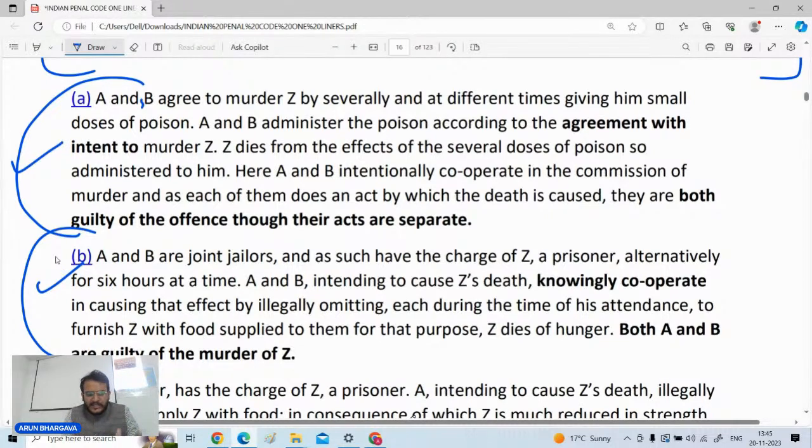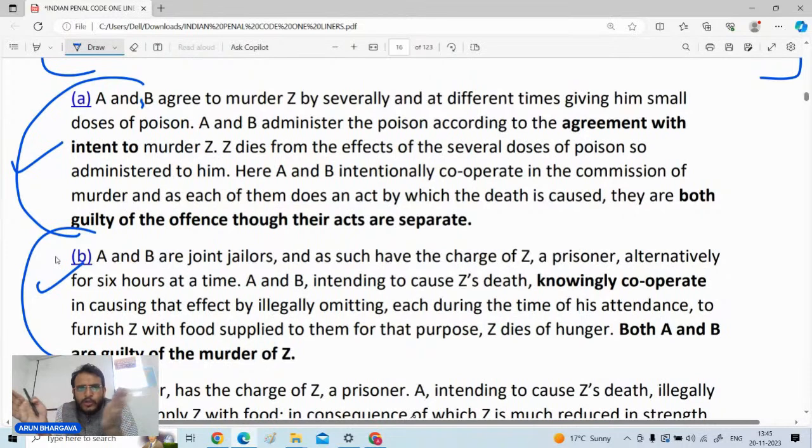Questions come more from here. Illustration number C is sometimes asked, but you must focus on all the three. It is written that A and B are two persons. They agree to murder Z, but severally at different times. Now they are not giving the act jointly, but at different times they are putting up their acts. And there is an agreement that okay, we will be giving poison to Mr. Z simultaneously, and accordingly they did it.